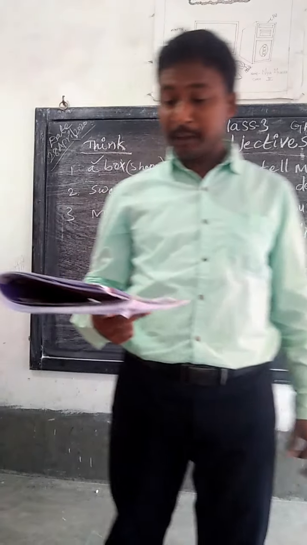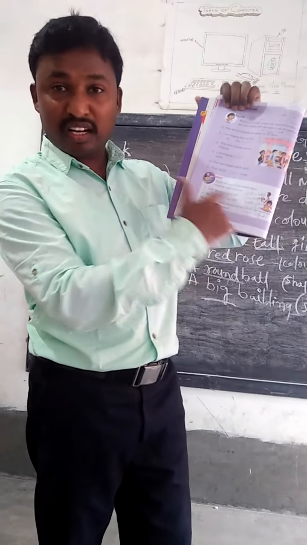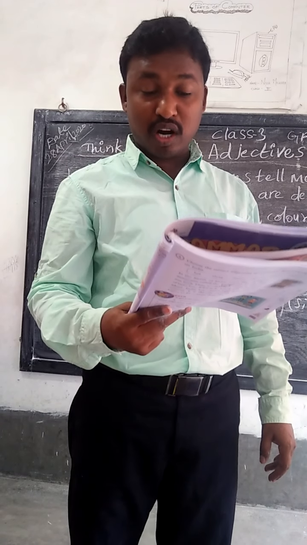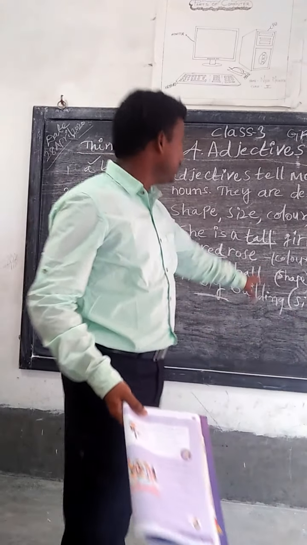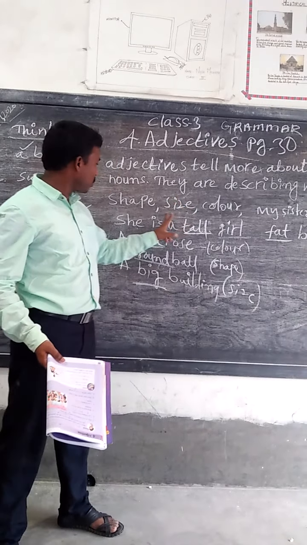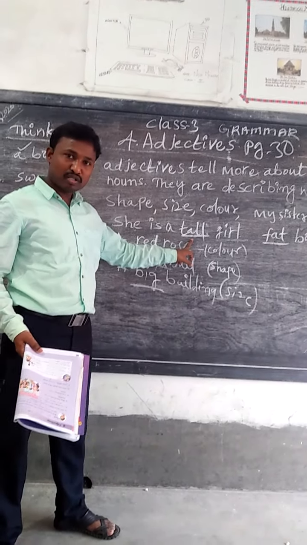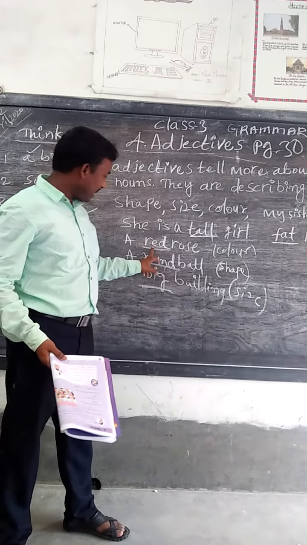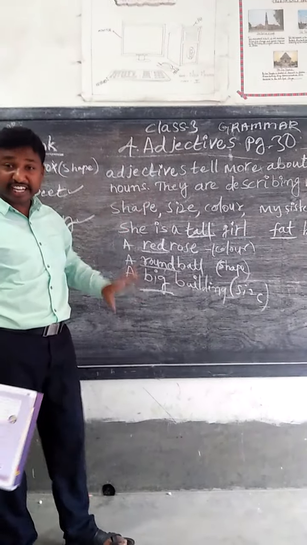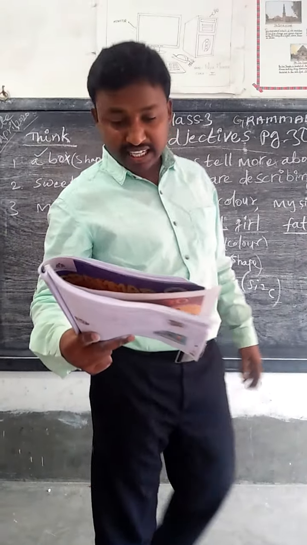Okay dear children, now learn words that give more details. Now I am reading this one. Words that give us more details about nouns are called adjectives. So these are called adjectives. Tall, red, round, big, fat, tall. So these are adjectives.